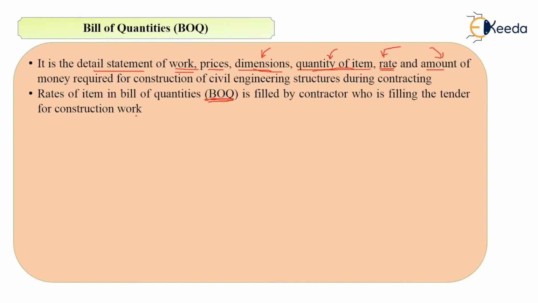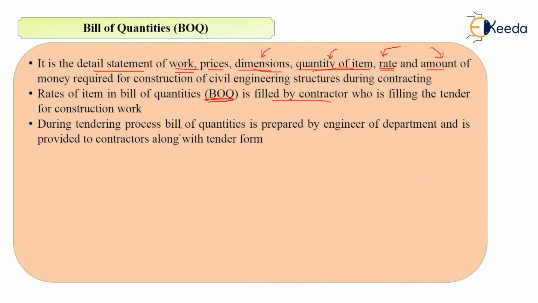So the rates of items in the bill of quantities are filled by whom? It is filled by the contractor who is filling the tender for the construction work. And see, during the tendering process, the bill of quantities is prepared by the engineer of the department and is provided to the contractors along with the tender form. So who will be preparing this BOQ?